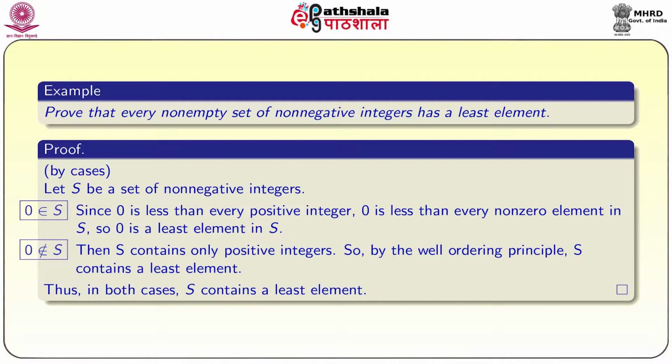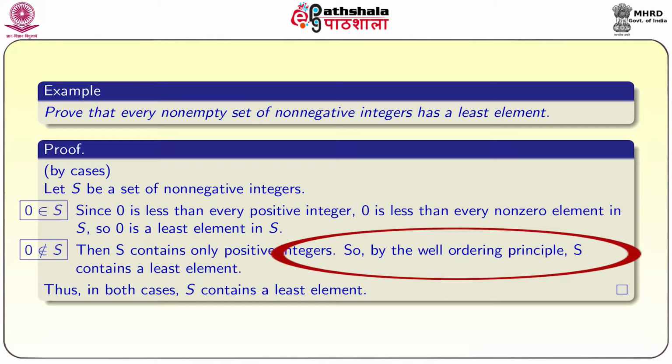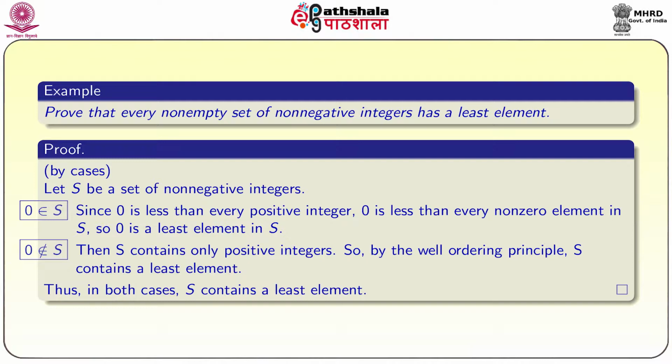First case: if 0 belongs to S, since 0 is less than every positive integer, 0 is less than every non-zero element in S, so 0 is the least element. If 0 does not belong to S, then clearly S is a subset of natural numbers, that means S may contain elements from 1 onwards. So by the well ordering principle S has the least element. Thus, in both cases S contains the least element.